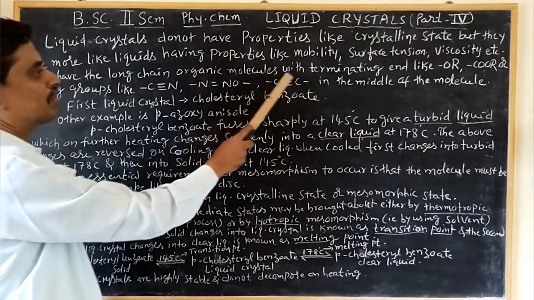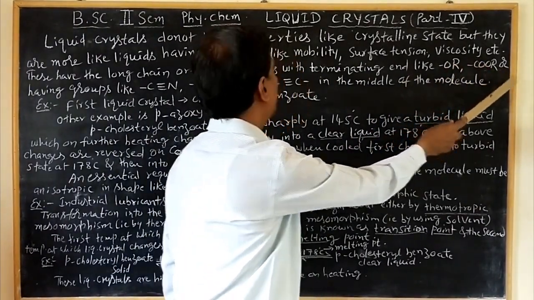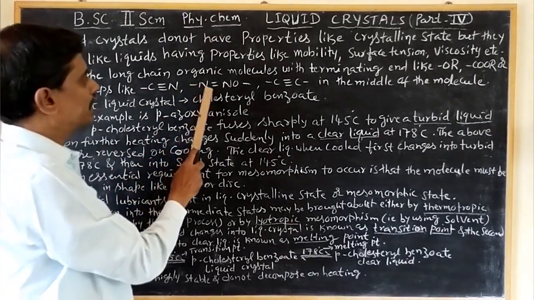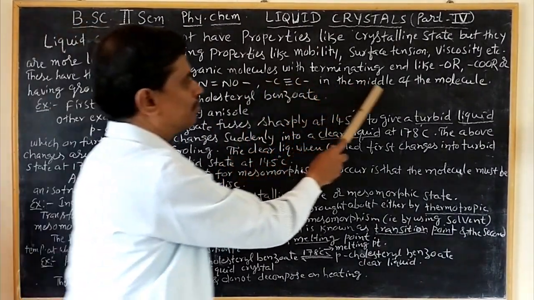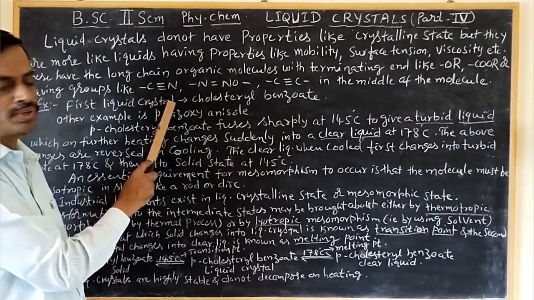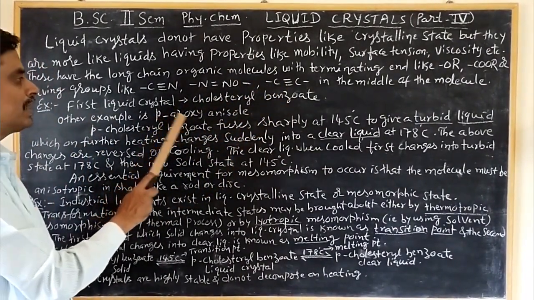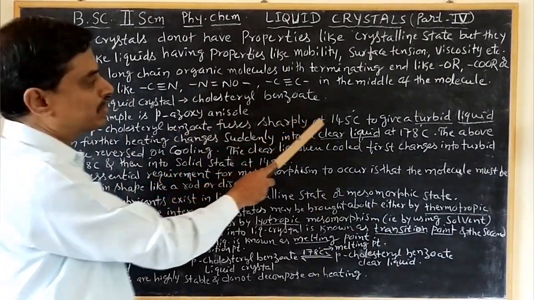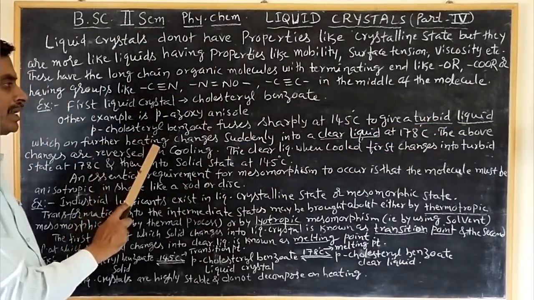These have long chain organic molecules with terminating ends like single bond OR, single bond COR, or groups like single bond C triple bond N, single bond N double bond NO, single bond C triple bond C, single bond in the middle of the molecule. An example is the first liquid crystal which was identified, cholesterol benzoate. Another example is para-azoxyanisole.